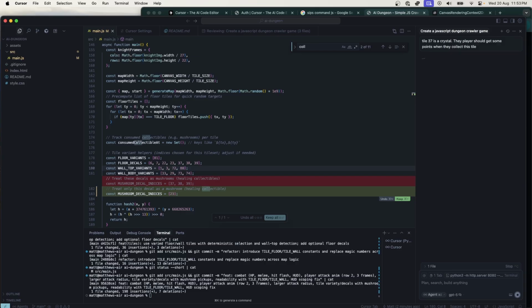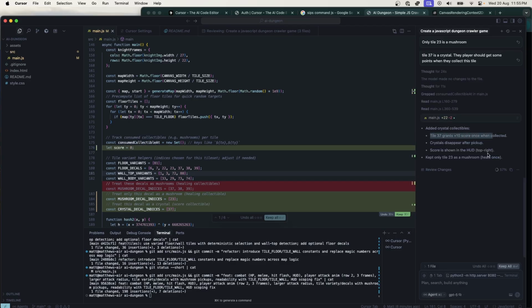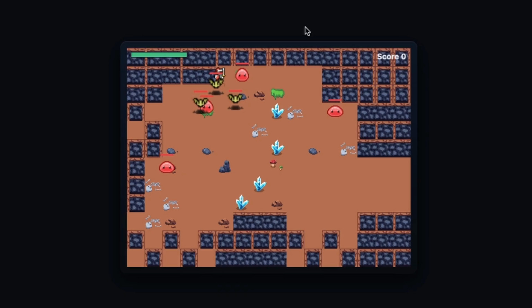Tile 37 is crystal. Players should get some points when they collect this tile. Tile 37 grants plus 10 score. Crystals disappear after pick up. Score is shown on the HUD. Okay, cool. We got a score. Alright, we got 10 points.